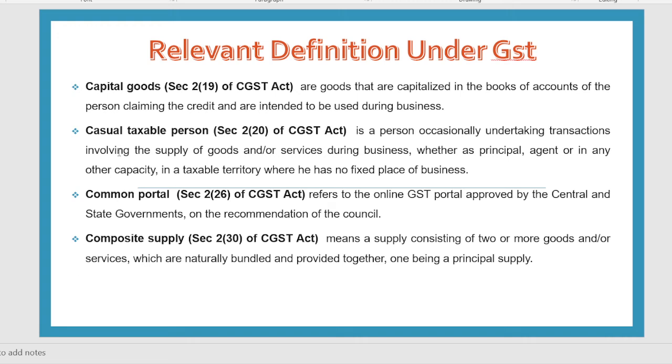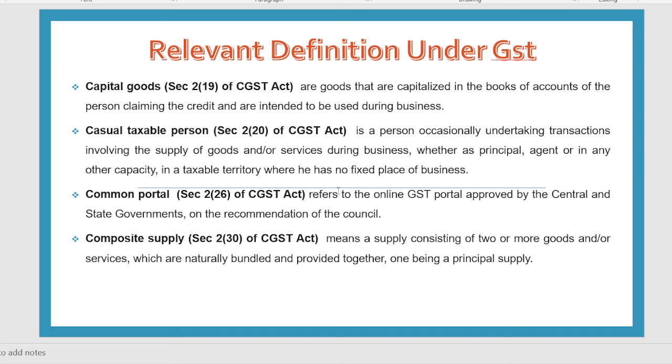Now, the next definition is a casual taxable person. Now, who is a casual taxable person? Casual taxable person, dear students, means those persons who are not doing business on a regular basis. वो कभी कभार आते हैं और अपना बिजनेस करते हैं, उनका कुछ पक्का ठिकाना नहीं रहता। जैसे कि जहाँ कहीं भी ट्रेड फेयर भरता है वहाँ वो लोग जाके अपना गुड्स बेचते हैं, उनका कुछ ऐसा परमानेंट ऑफिस वगैरह नहीं रहता। So they are called as what? The casual taxable person.